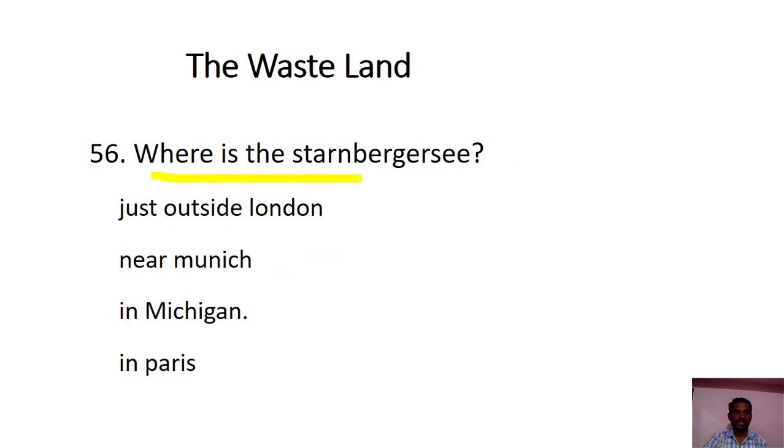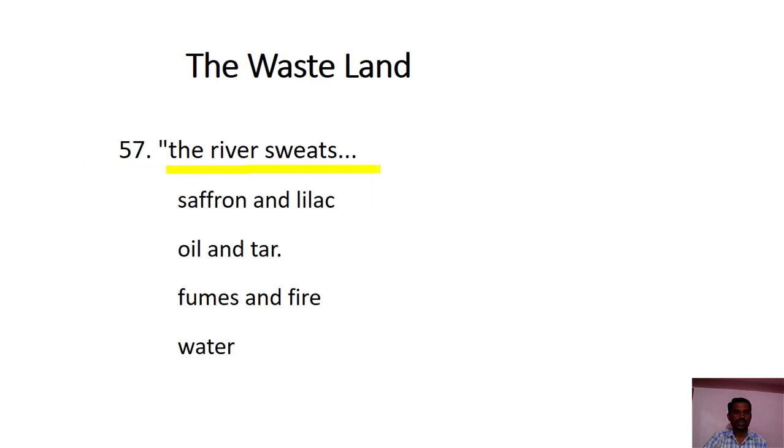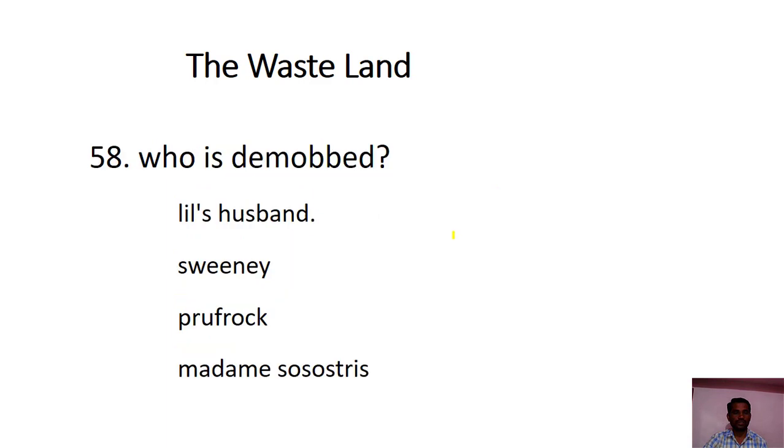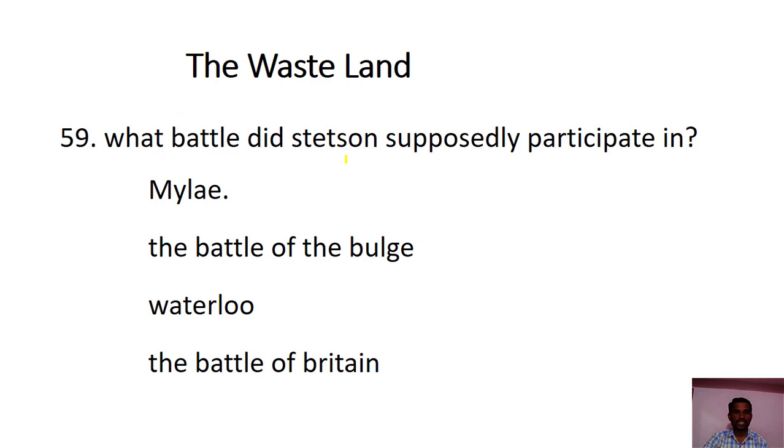Next, where is the Starnbergersee? It is in Germany. The river Sweet, Thames. Who is demobbed? Lil's husband is demobbed. What battle did Stetson supposedly participate in? That is Mylae.